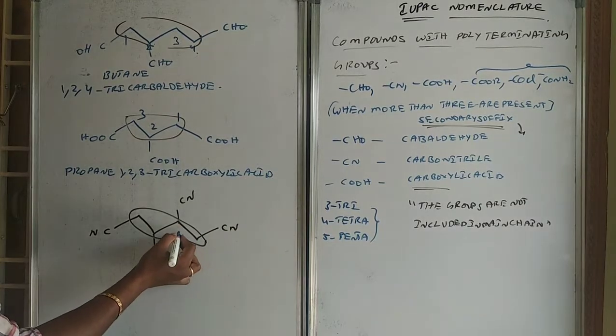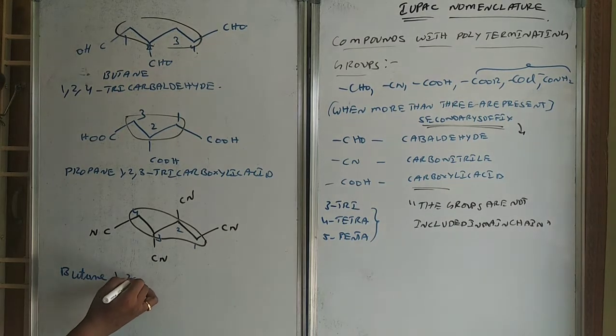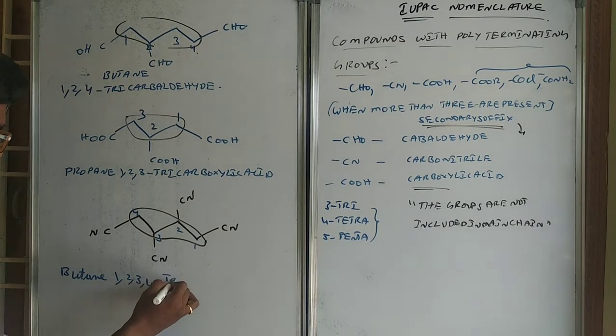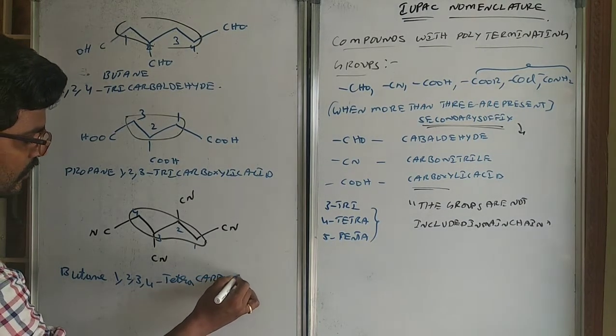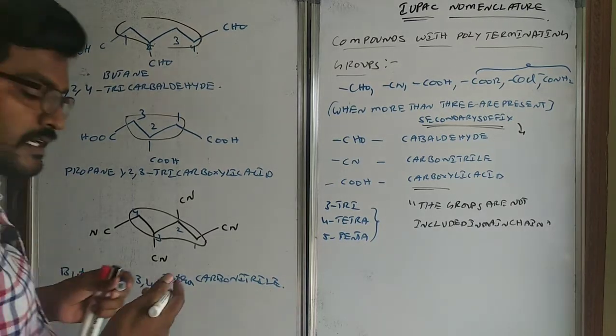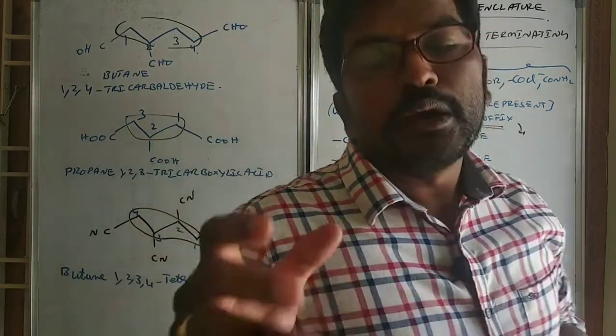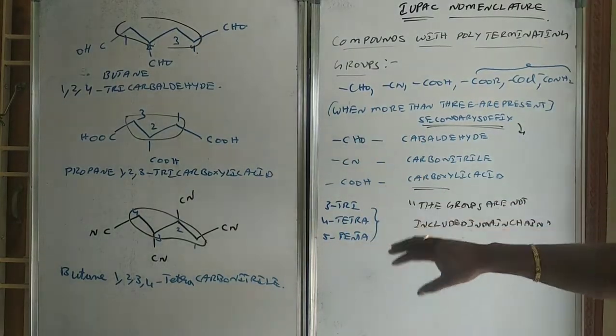In this case 1, 2, 3, 4 will come. So butane 1, 2, 3, 4 tetracarbonitrile. Like this, whenever the compound has more than 2 terminating functional groups, we will always name them this way.